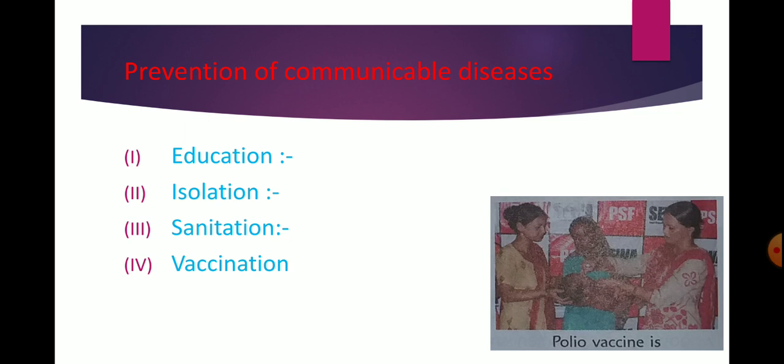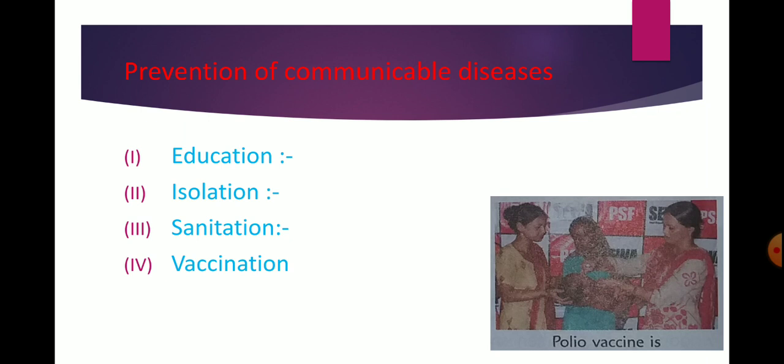It means people should be educated about communicable diseases, and education will bring awareness so people learn how to protect themselves. Next is isolation. It means a person suffering from chickenpox or measles should be kept in a separate room, and children suffering from chickenpox or measles should not go to school until they are fully recovered.